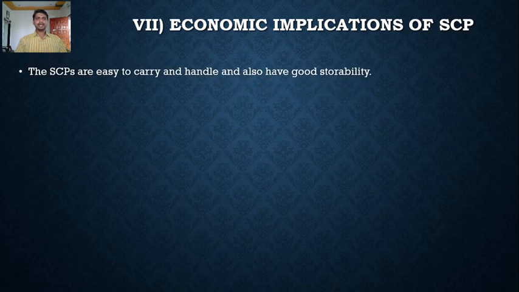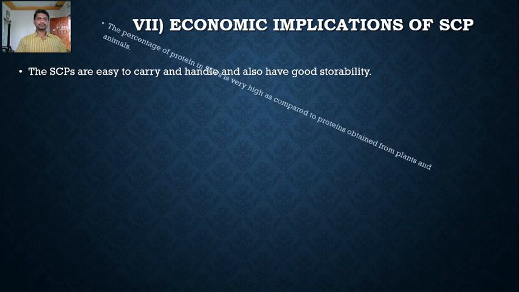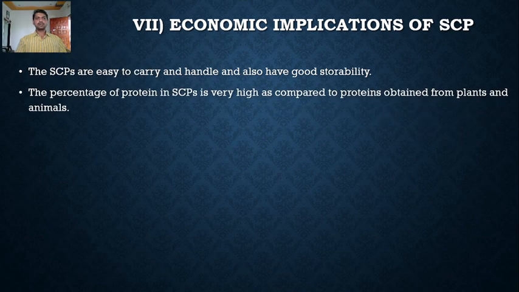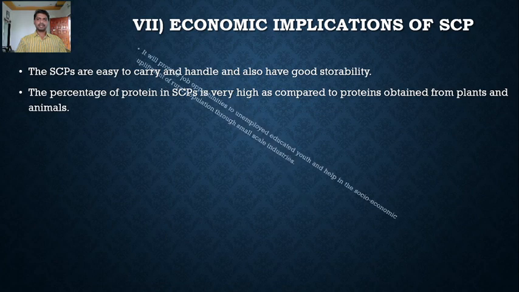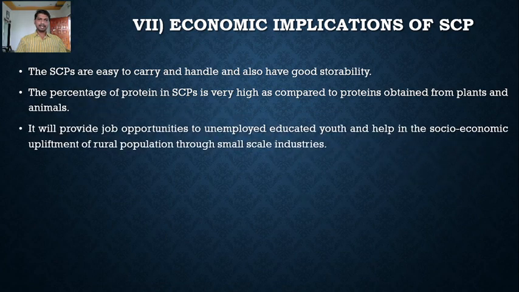SCPs are easy to carry and handle and also have good storability. The percentage of protein in SCPs is very high as compared to the proteins obtained from plants and animals. As you know, the SCP from spirulina contains about 67% protein. So the protein level in SCP is very high as compared to the conventional sources of proteins obtained from plants and animals.